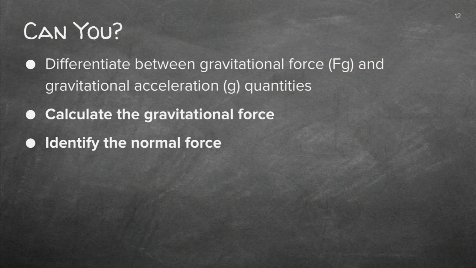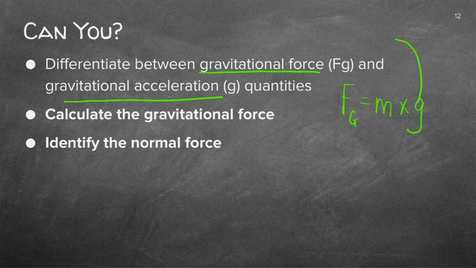Can you differentiate between gravitational force and gravitational acceleration and mass? So remember, the force of gravity is equal to the mass times the g. And this g is this acceleration, which is 9.8 meter per second square. Can you calculate this gravitational force? Well, if you've got the mass, you can calculate.